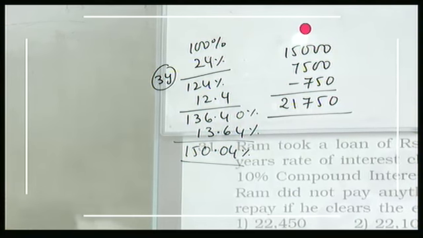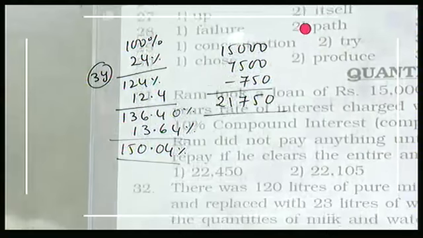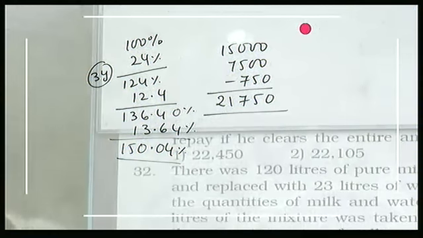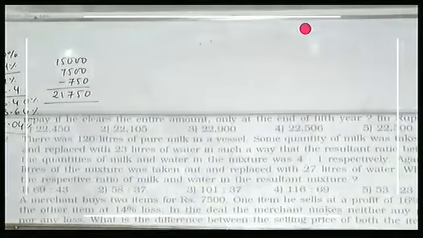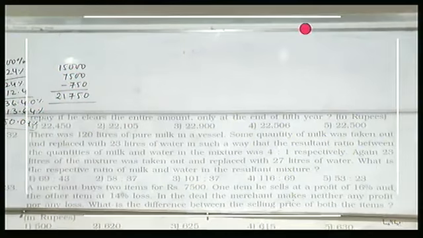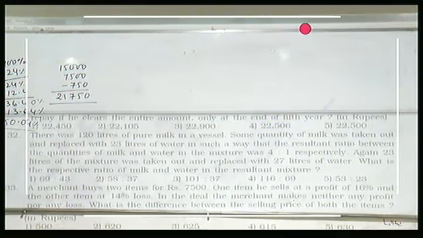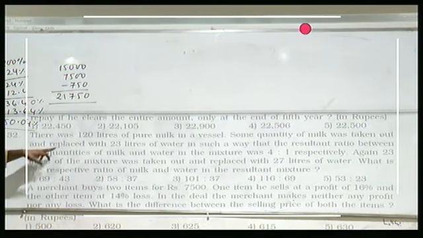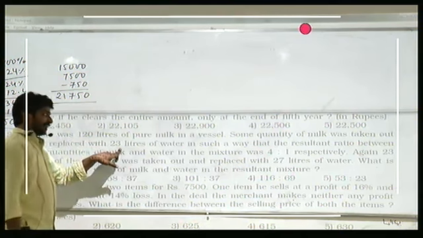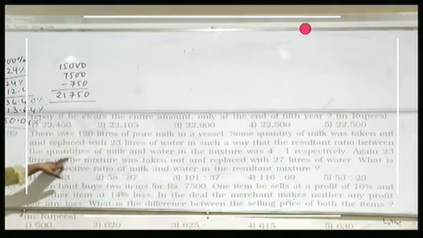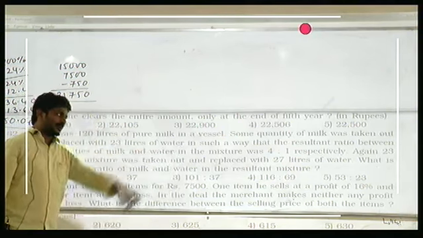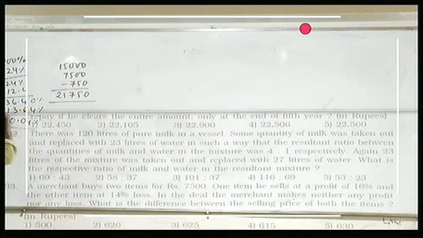Am I clear? Right. 32. There was 120 liters of pure milk in a vessel. Some quantity of milk was taken out and replaced with 23 liters of water in such a way that the resultant ratio between the quantities of milk and water in the mixture was 4:1. So, initially do you have any milk in the container?